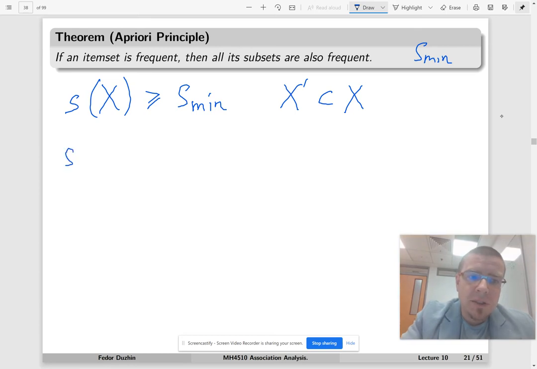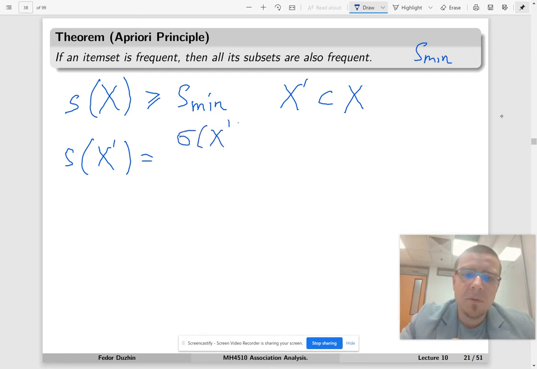Okay, so what is the support of X prime? The support of X prime is the support count of X prime, which is the number of item sets containing X prime, divided by n.